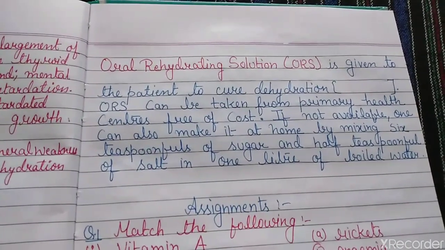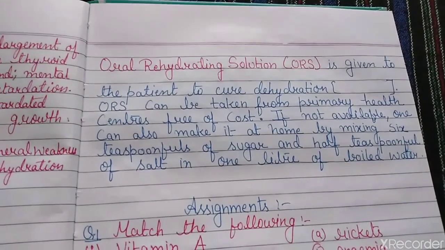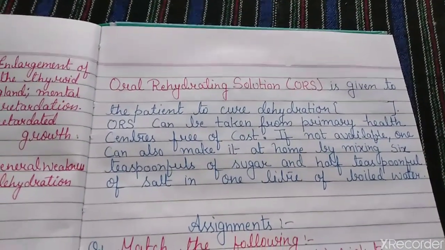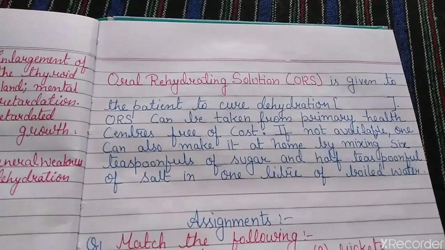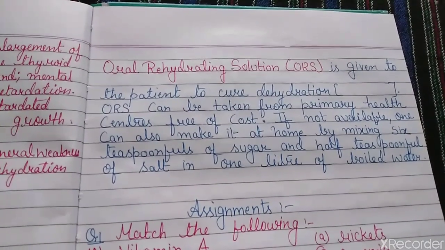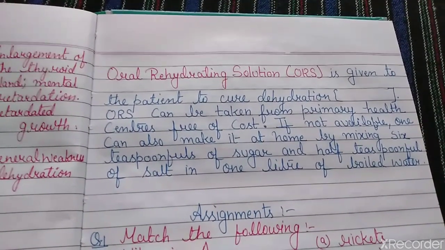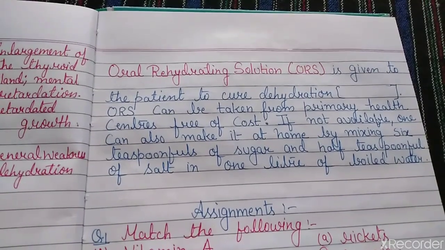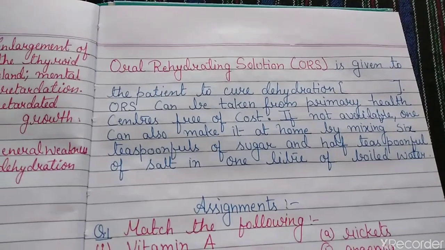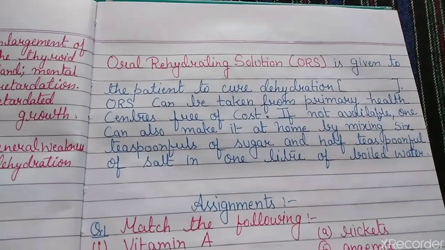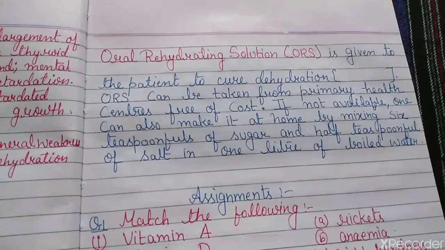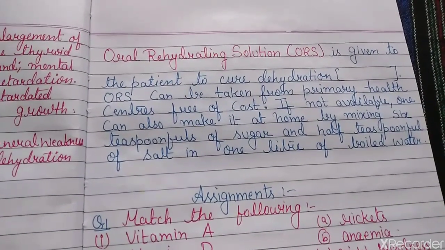and ORS can be taken from primary health centers free of cost, and if not available it can also be made at home just by mixing 6 teaspoonfuls of sugar and half teaspoonful of salt in 1 liter of boiled water. Just add these quantities and you have prepared a bottle of ORS at home only, and it will be very useful for you if you have any problem.